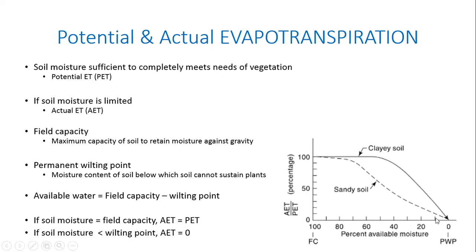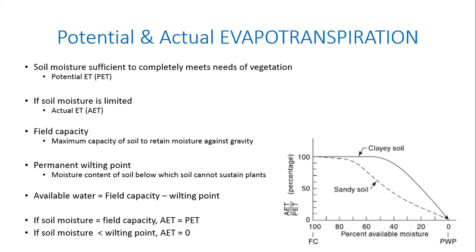But for different kinds of soil, you may have different kinds of curves of how AET by PET changes as a function of moisture available in the soil. This is just a simple illustration curve. The shape of this curve, don't worry about it. It will be different for different kinds of soils, and it may also be different for different kinds of plants.